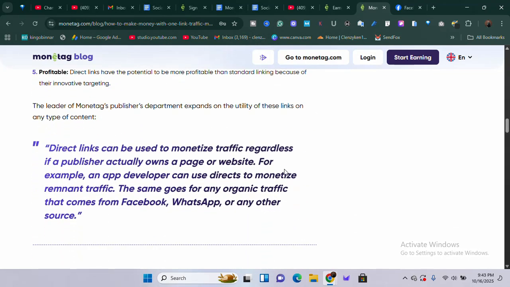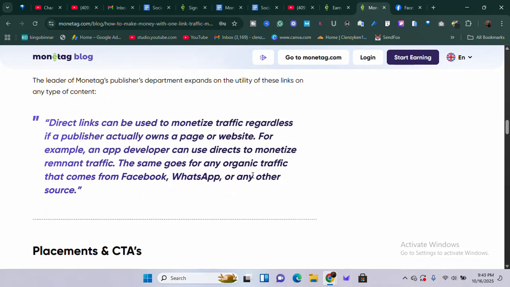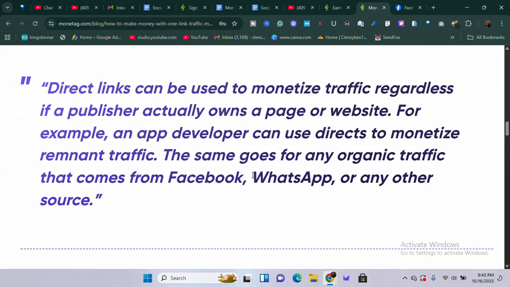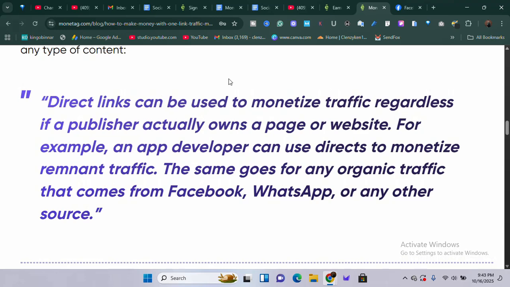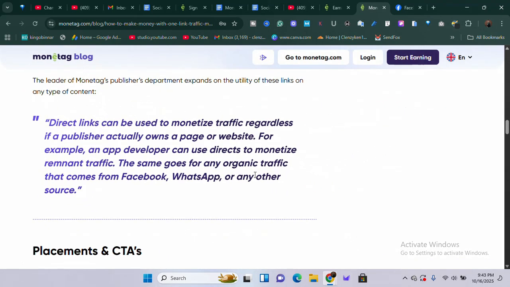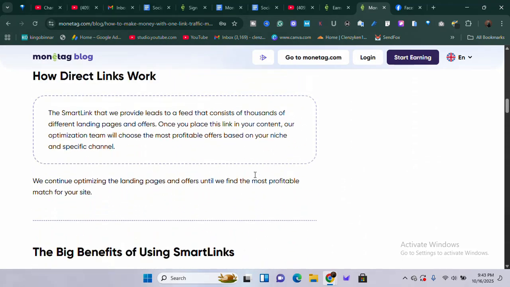Imagine when you see an ad that you are interested in, and you click on it. You're going to want to know exactly what it's talking about, and in that case, the publisher is going to earn even more money. That's exactly what direct links are going to do for you. As you can see, it says direct links can be used to monetize traffic regardless of whether a publisher actually owns a page or website. So you don't need to own a website to use direct links. For example, an ad developer can use direct links to monetize remnant traffic. The same goes for any organic traffic that comes from Facebook, WhatsApp, or any other source. So if you're on a Facebook page, WhatsApp, or any other place where there is traffic, you can make use of direct links.